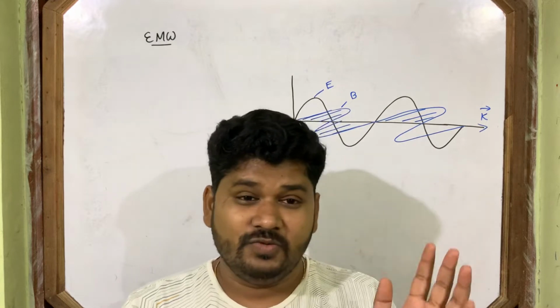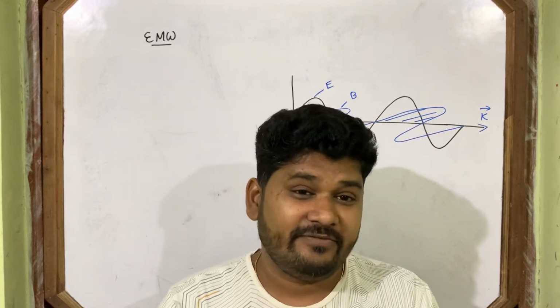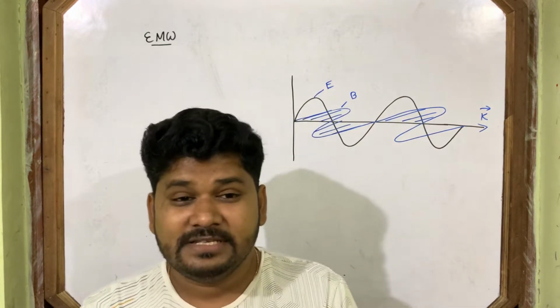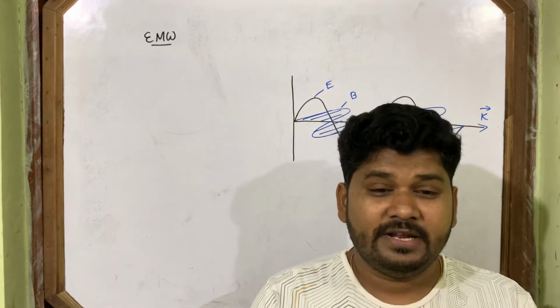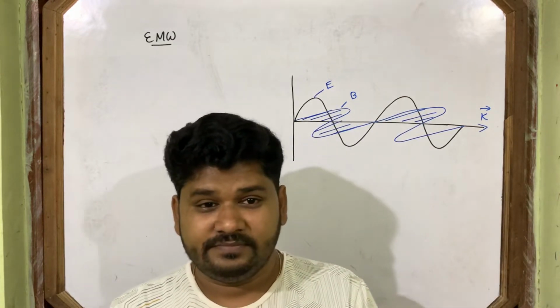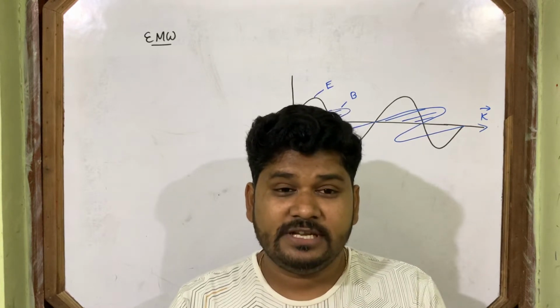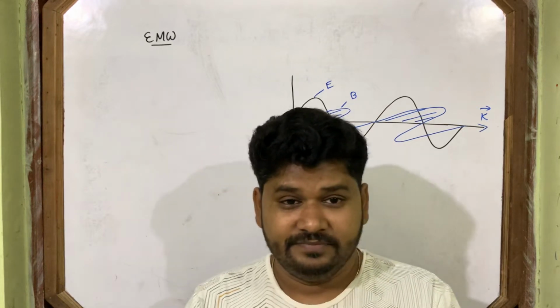It's not too early. In 1865, this concept of electromagnetic wave first came to the mind of Maxwell. Maxwell first thought about this electromagnetic wave, gave the idea of electromagnetic wave.